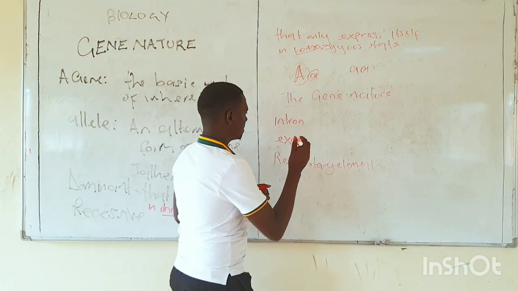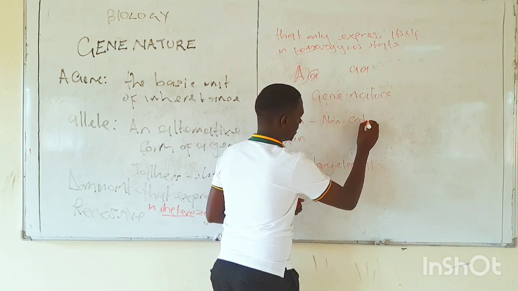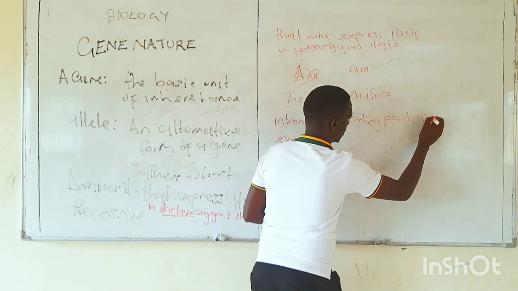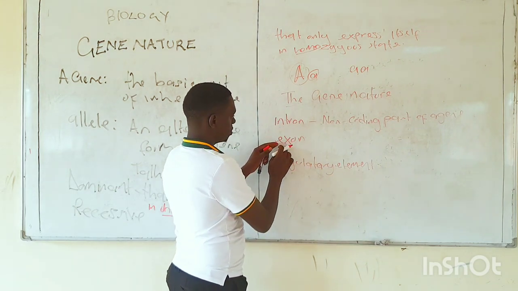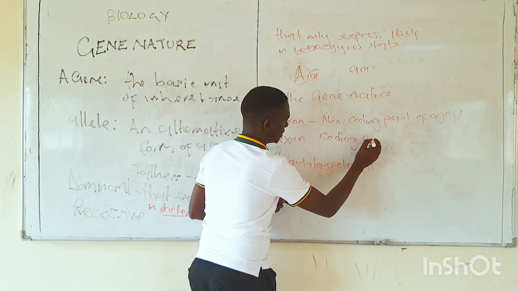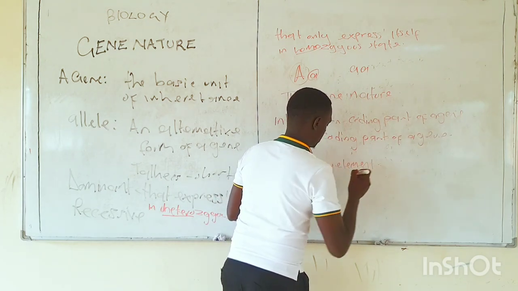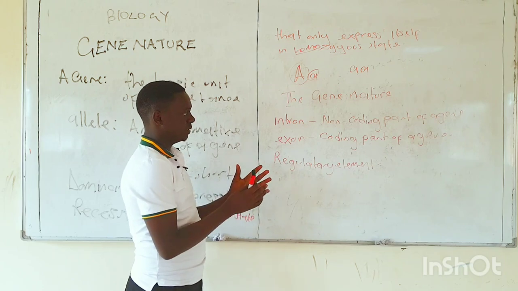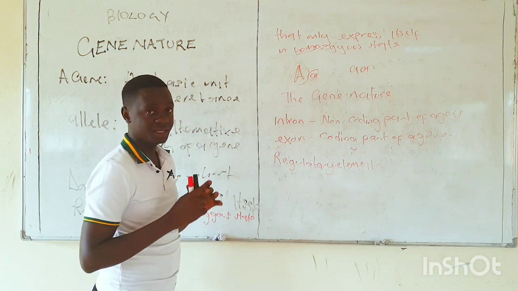In other words, an intron is the non-coding part of a gene, whereas an exon is the coding part of a gene, and the regulatory element is that part of a gene that describes where that gene is going to have its effect.